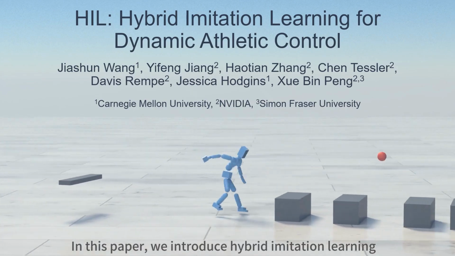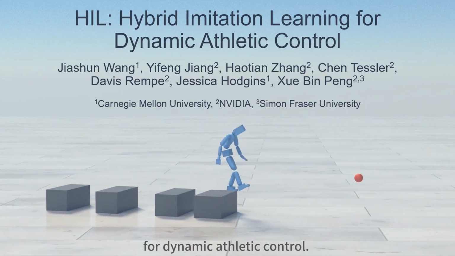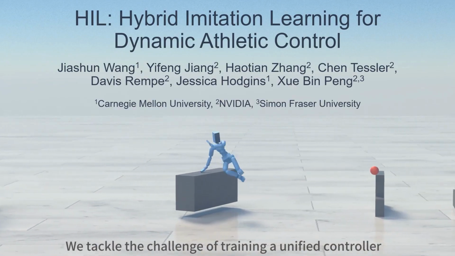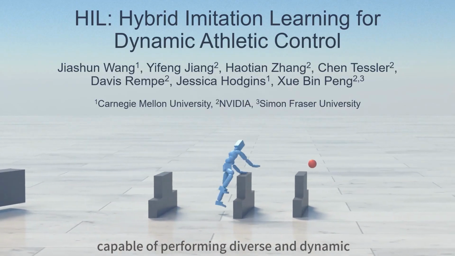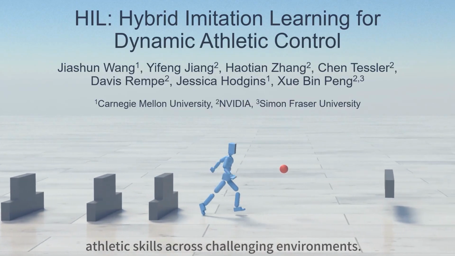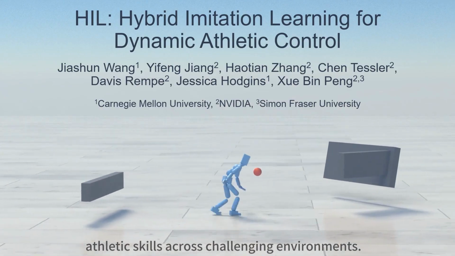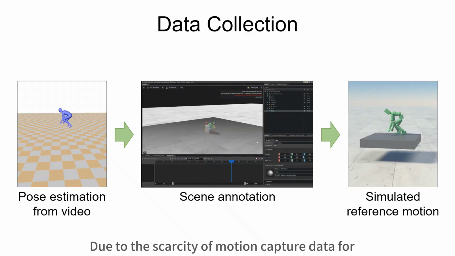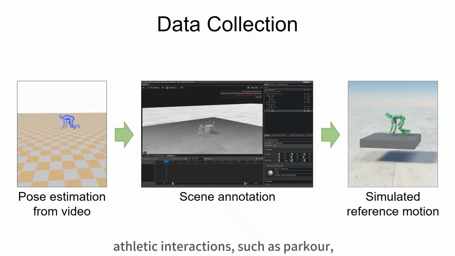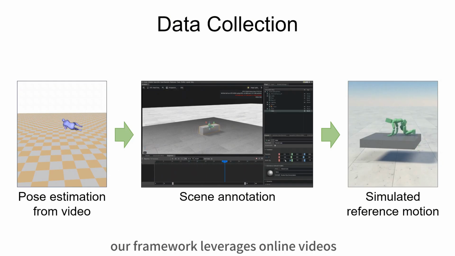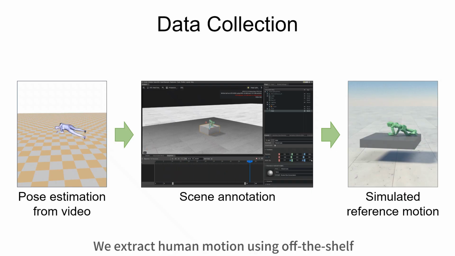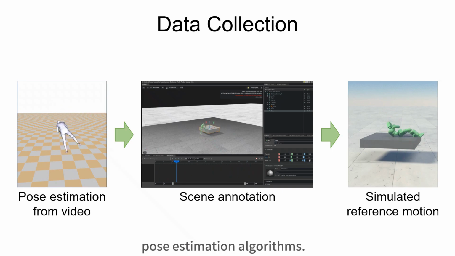In this paper, we introduce hybrid imitation learning for dynamic athletic control. We tackle the challenge of training a unified controller capable of performing diverse and dynamic athletic skills across challenging environments. Due to the scarcity of motion capture data for athletic interactions such as parkour, our framework leverages online videos to learn diverse parkour stunts. We extract human motion using off-the-shelf pose estimation algorithms.